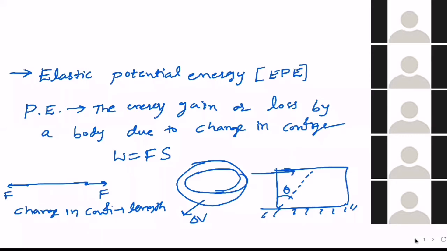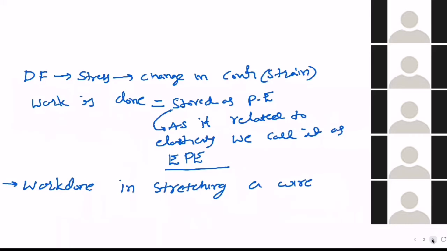First, what is the meaning of elastic potential energy? What is the meaning of potential energy? Potential energy means the energy gain or loss due to change in configuration. But here we have three different types of configuration. But in our syllabus, we calculate work done only in one case. What is that case? Work done in stretching a wire. So that work will be stored as what? Potential energy. But as it is related to elasticity, we call it elastic potential energy. So take this screenshot also.